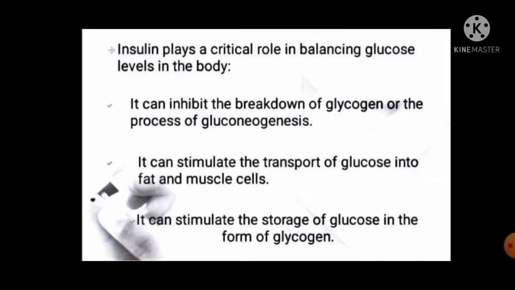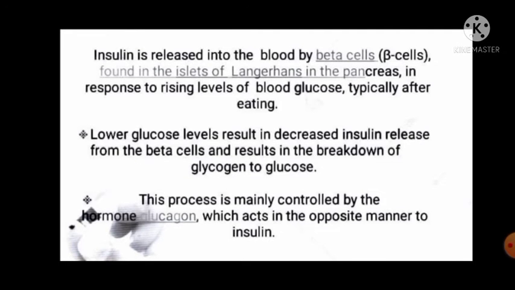Insulin can inhibit the breakdown of glycogen and the process of gluconeogenesis. It can stimulate the transport of glucose into fat and muscle cells. That's why insulin is very important in our body. It can stimulate the storage of glucose in the form of glycogen. Insulin is released into the blood by the beta cells, as we discussed previously, found in the islets of Langerhans in the pancreas.